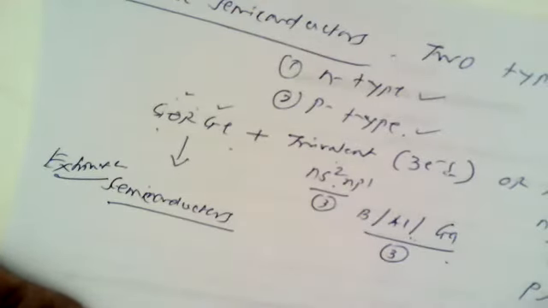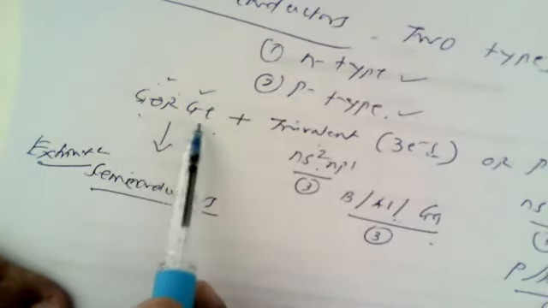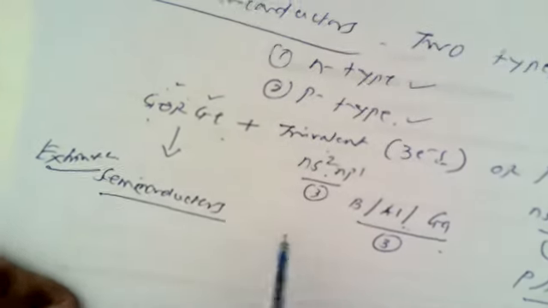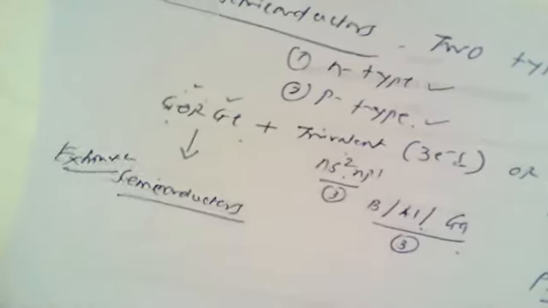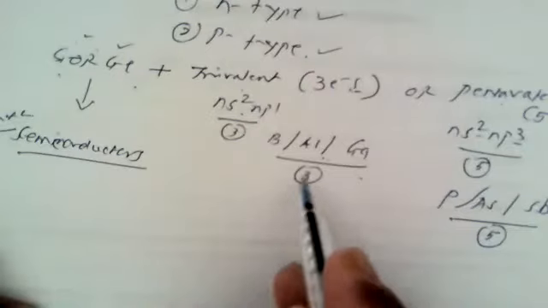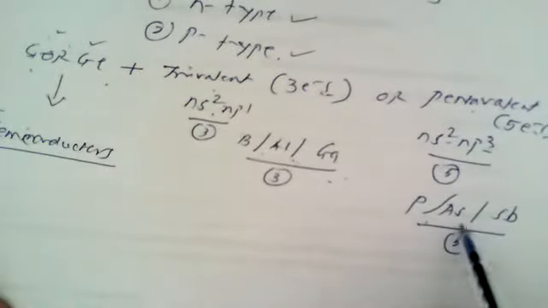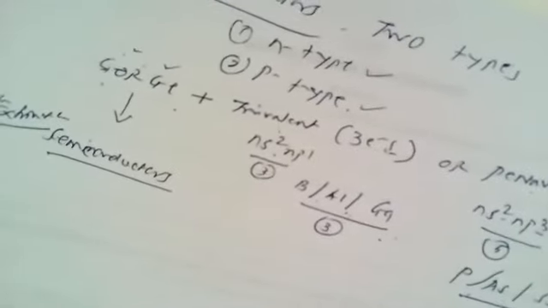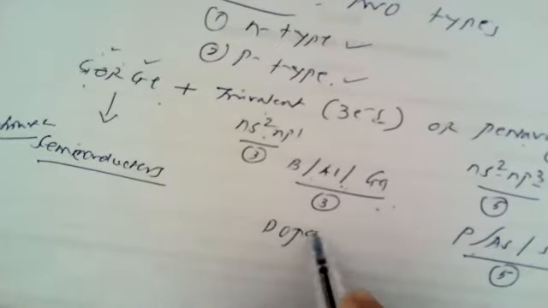Or because of the addition of such materials, the purity of pure silicon or germanium is lowered and hence they are known as impure extrinsic semiconductors. And these impurities, either boron, aluminum or gallium or phosphorus, arsenic, antimony, can contribute either 3 electrons or 5 electrons. So these impurities are known as a dopant.